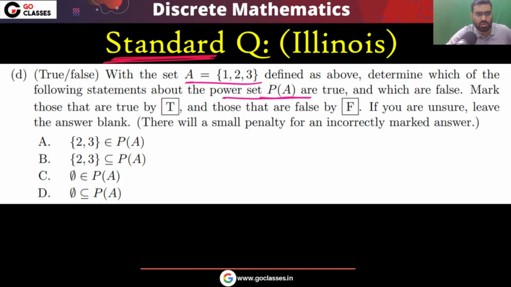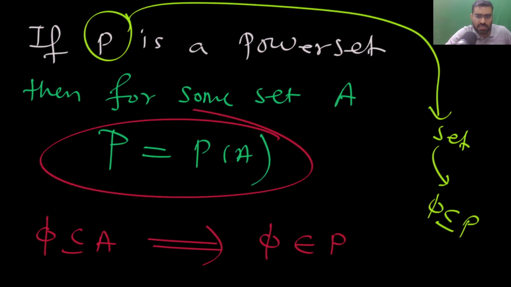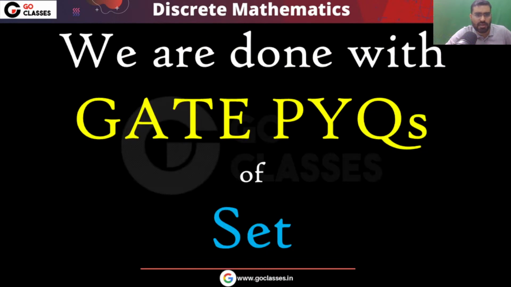So here in this question, the answer will be ACD. The answer is going to be ACD for this question. Okay, I hope you understood all the points. This was the complete summary. We are done with the GATE PYQs of set.